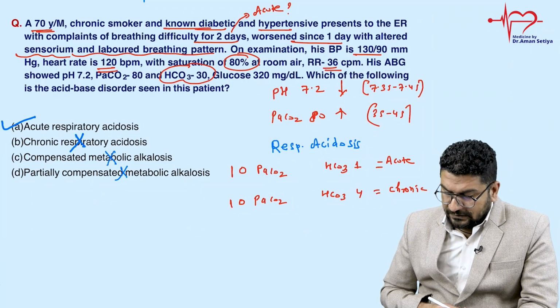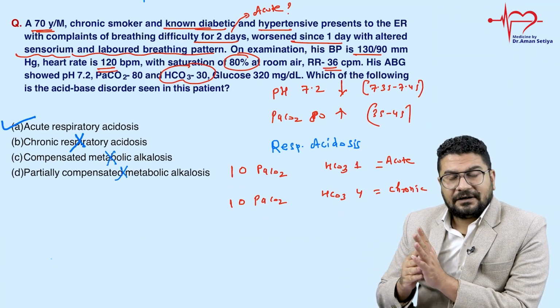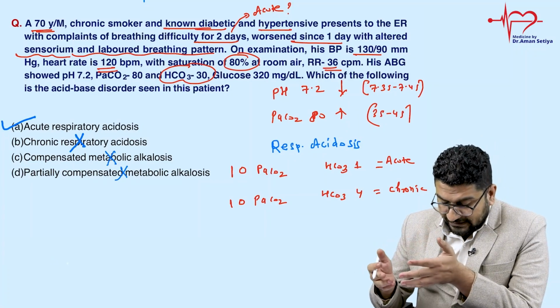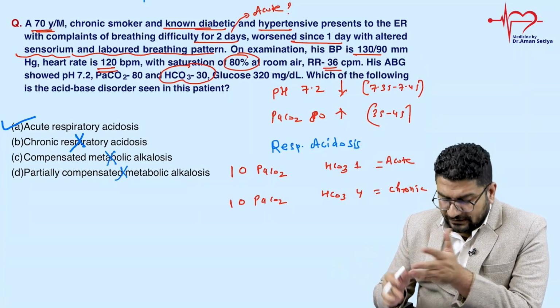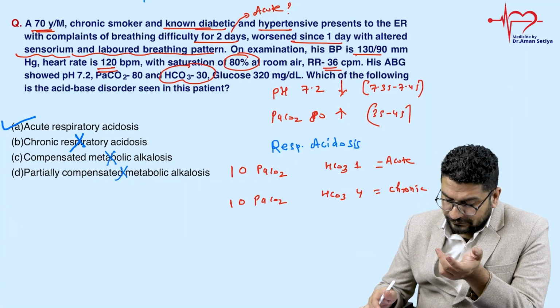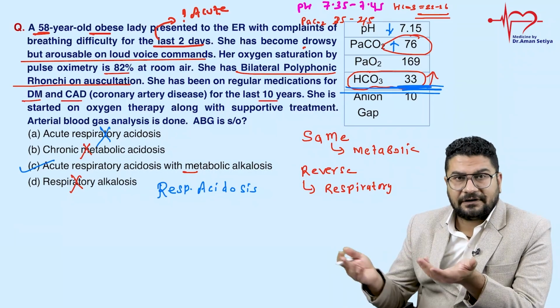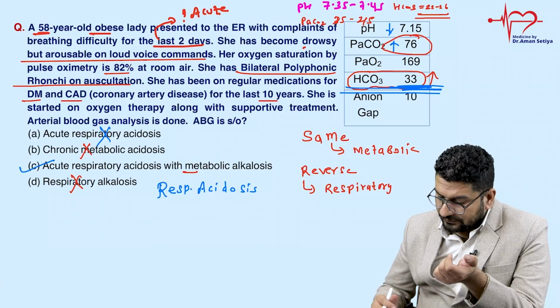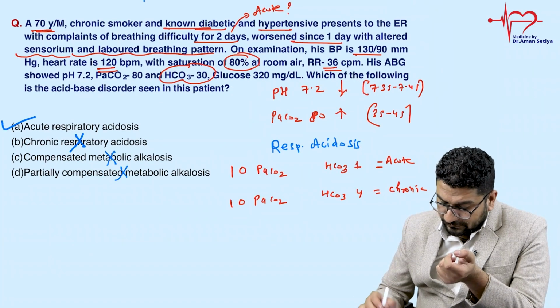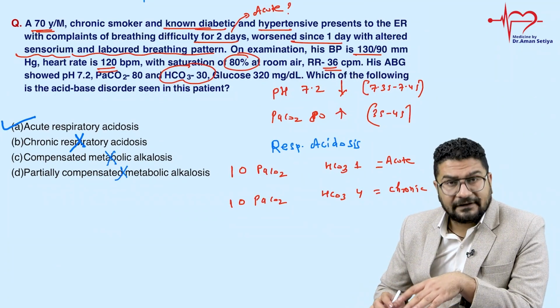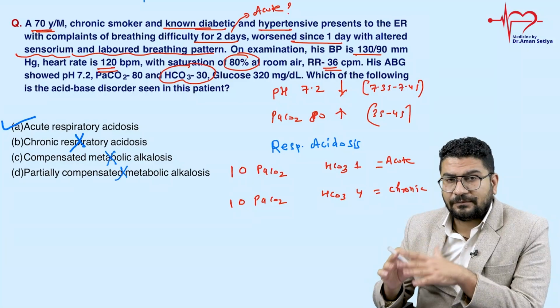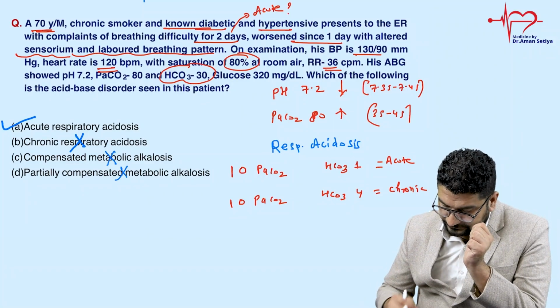Clear? That's why it's important to calculate this, because sometimes they can ask you to differentiate acute or chronic. In the previous question, you can see this was very simple. You can see bicarbonate, you can see kidneys are working. Here also bicarbonate is increased when kidneys are working. So it's also having some sort of metabolic alkalosis.